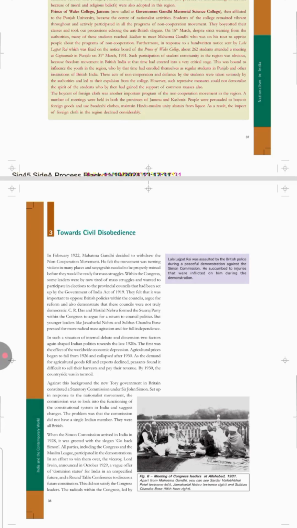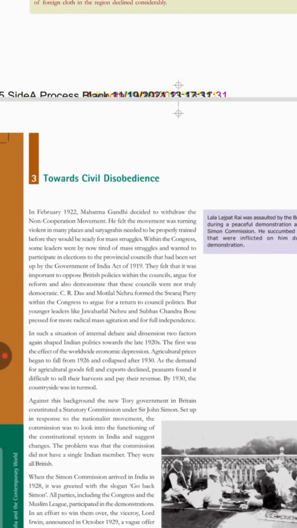But Motilal Nehru and C.R. Das formed the Swaraj party. See here it is being given in the first paragraph itself, C.R. Das and Motilal Nehru, it will come as an objective, okay? C.R. Das and Motilal Nehru formed the Swaraj party within the Congress, thinking that they will take part in the elections and control the government in their own small way from inside.